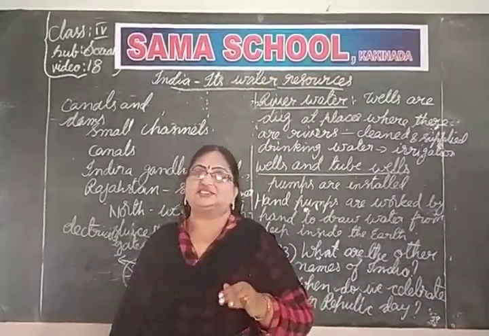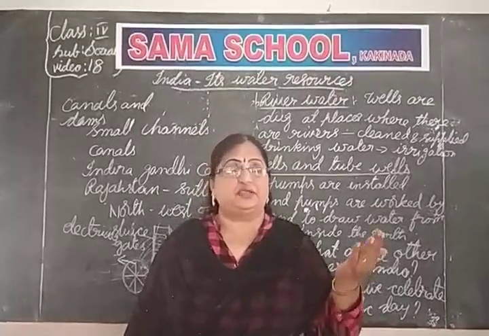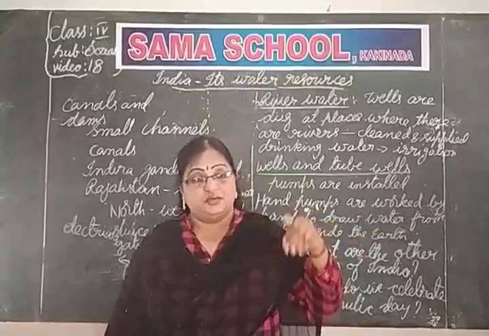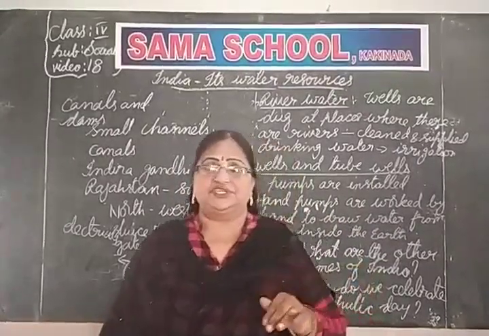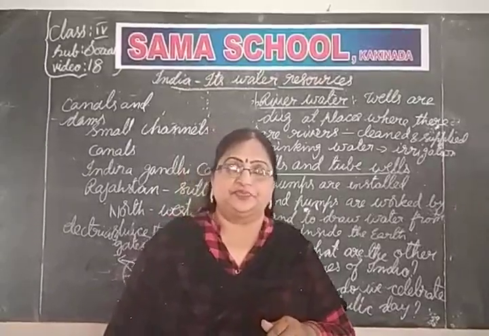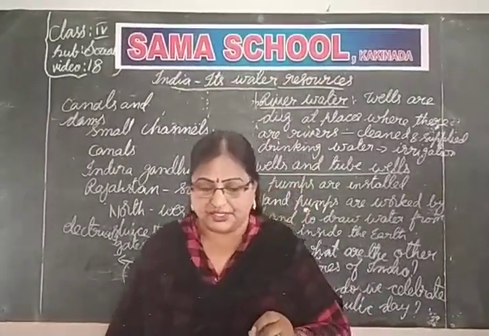Shallow means less deep. Ocean is very, very deep. But sea is less deep. So this is the difference between an ocean and a sea.